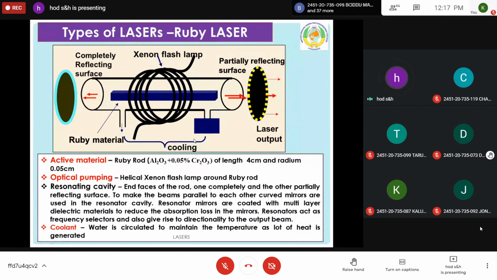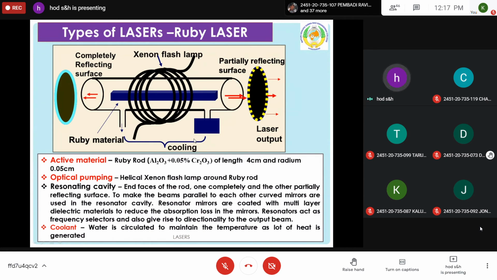In this, a cooling arrangement is also provided, because whenever the xenon flash is on, thousands of joules of energy are released. A part of this energy is sufficient for the chromium atoms to excite. The remaining energy is dissipated in the form of heat. So the apparatus gets heated, and to maintain the temperature constant, a cooling arrangement is there. So this is the construction of ruby laser. Any doubt you ask, then I will go to the procedure.